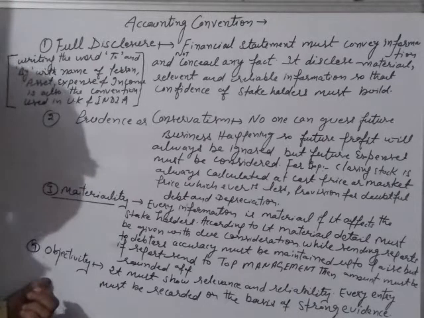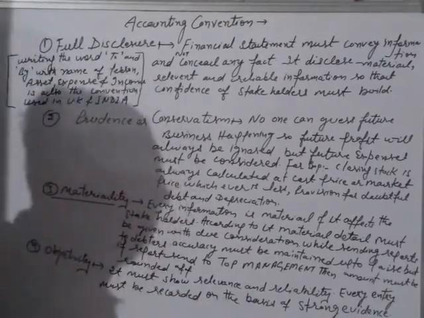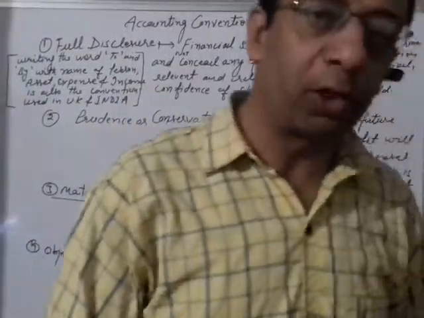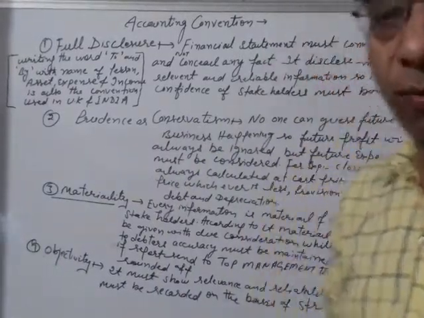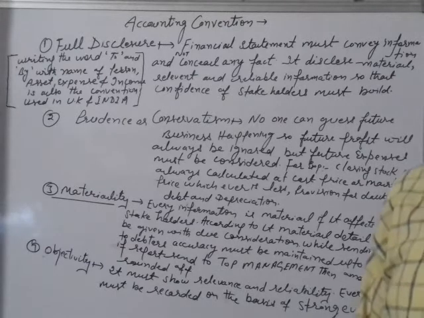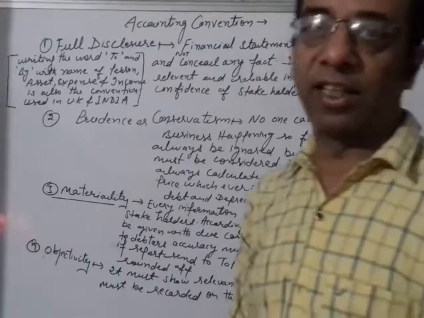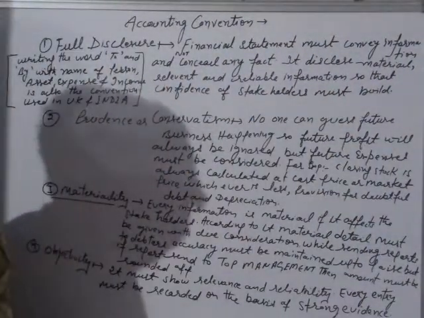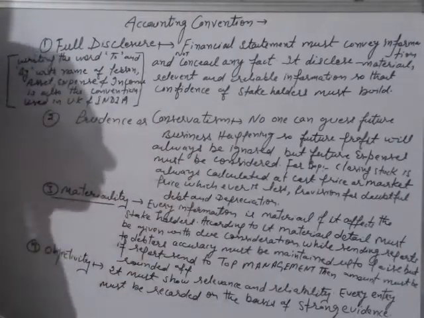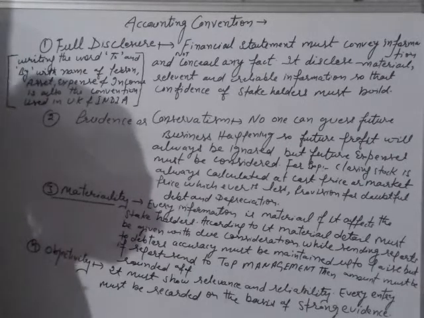Fourth is objectivity. It must show relevance and reliability, right? According to objectivity, every journal entry must be passed on the basis of documentary evidence. Without documentary evidence, every entry which we try to pass is considered not valid. So according to the objectivity convention, every piece of information must be recorded on the basis of strong evidence, right?